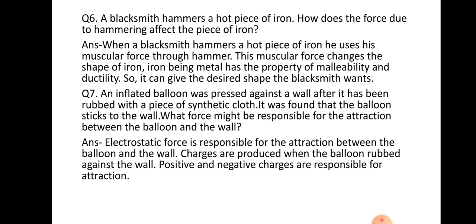So when a blacksmith hammers a hot piece of iron, he uses muscular force through the hammer. This muscular force changes the shape of the iron, and iron, we know, is a metal, and metal has the property of malleability and ductility. So when he hammers the hot iron, he can give the desired shape to the iron.